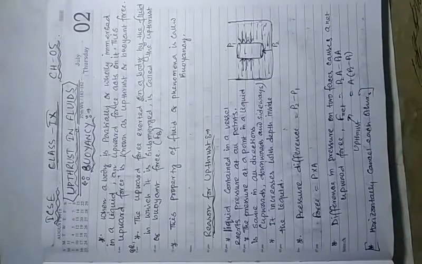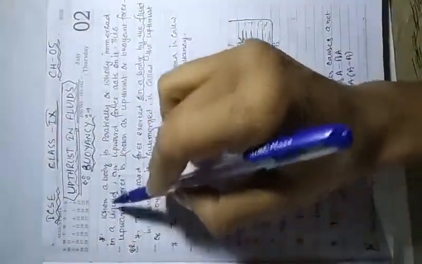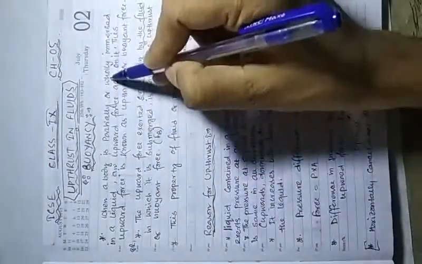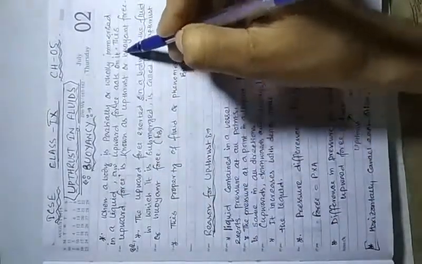Now, what is buoyancy or what is upthrust? Let's come to a definition. First read the definition, then we will go through some examples and clear all the confusion related to it. When a body is partially or wholly, meaning completely, immersed in a liquid, an upward force acts on it.